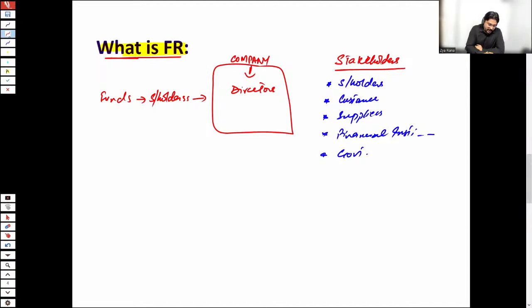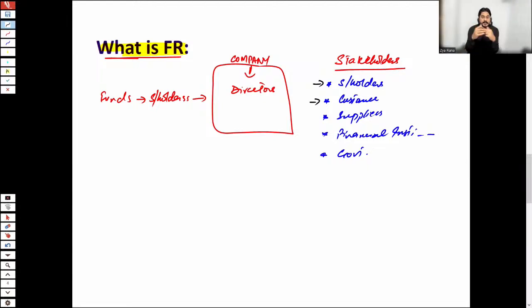How are these stakeholders affected by the company's activities? Because shareholders have invested funds in the company, they want to know about the return they would be getting from the company. Let's say, what are the levels of dividends they are getting this year? Are the profits increasing or decreasing? Whether they would be getting a higher amount of dividend or a lower amount of dividend. So that is the reason shareholders, being a stakeholder, are interested in the company's performance.